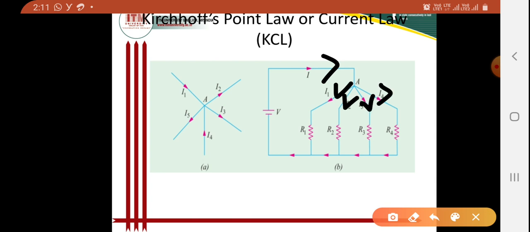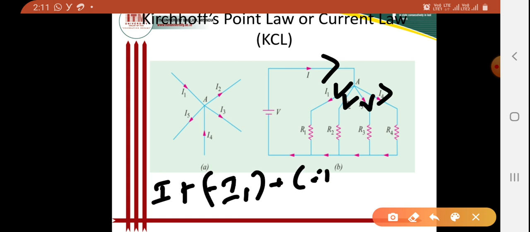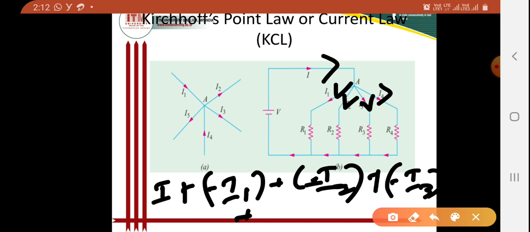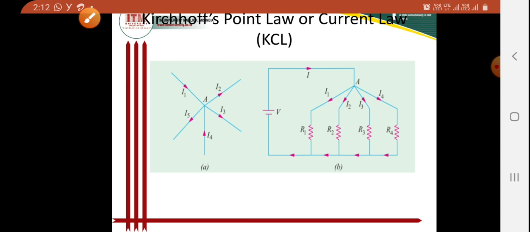As per Kirchhoff's law, I can write plus I, minus I1, minus I2, minus I3, minus I4, as they are all outgoing currents, equal to 0.